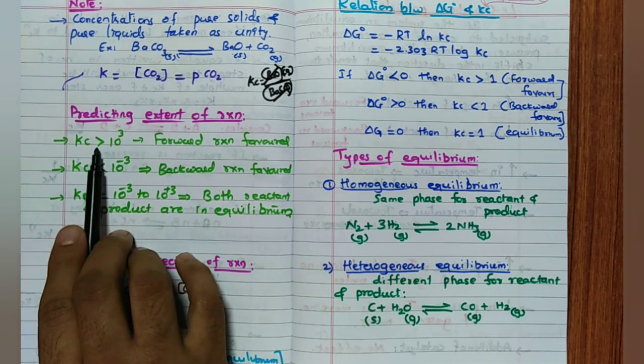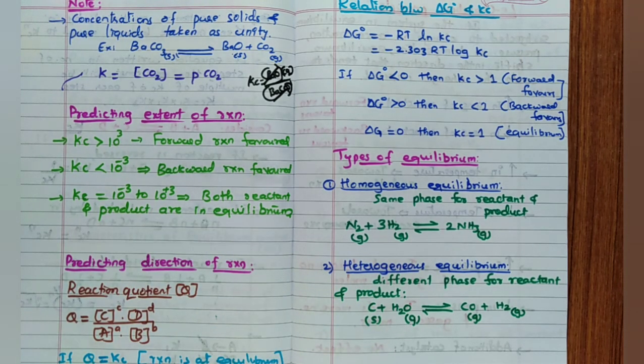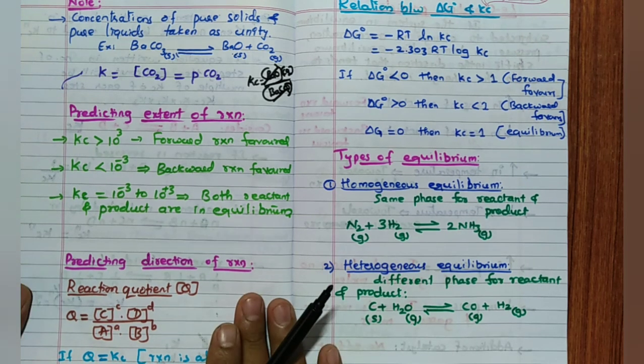Remember one thing, if the Kc value is more than 10 to the power 3, then the forward reaction is favorable, because the product concentration is less and reactant concentration is more. Hence remember, the forward reaction is favorable. So like that, remember this point.